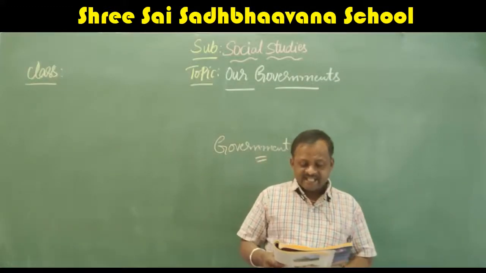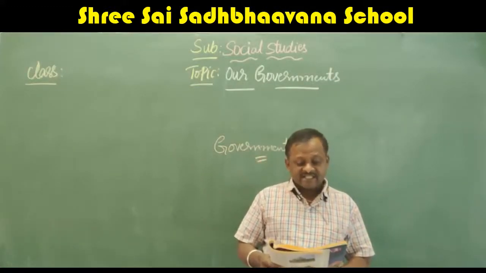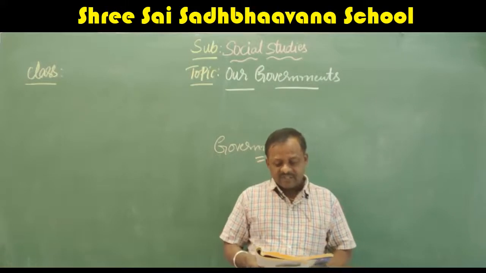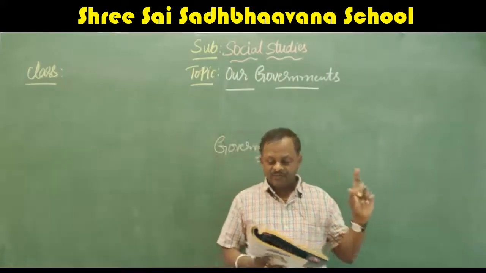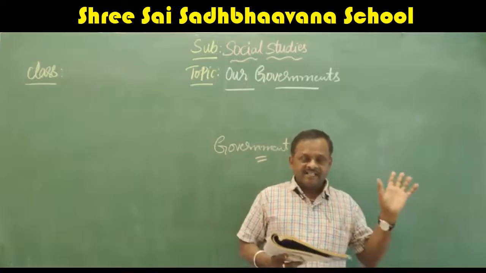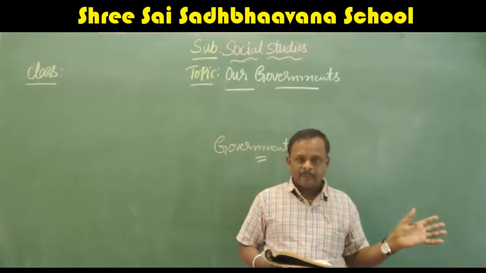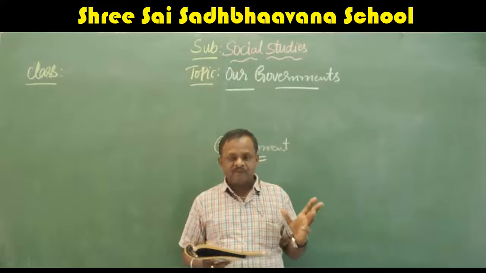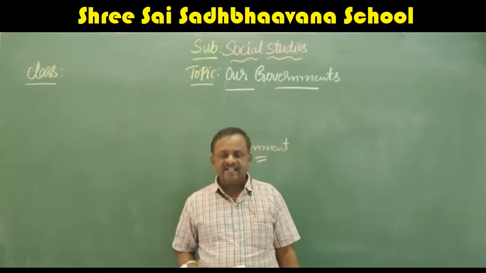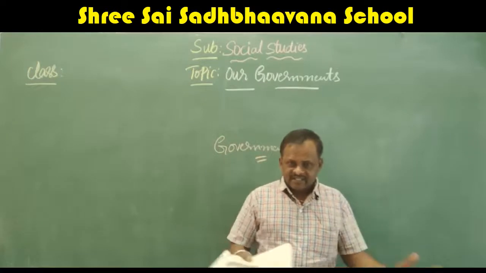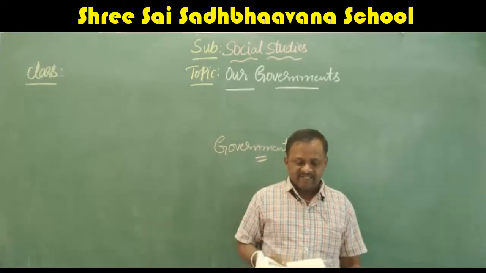Each state has its own government called the state government. We also have the central government at the national level. Here they have given only about the state government and the central government. We will discuss these two. The central government is at the national level. The state government is at our state level.